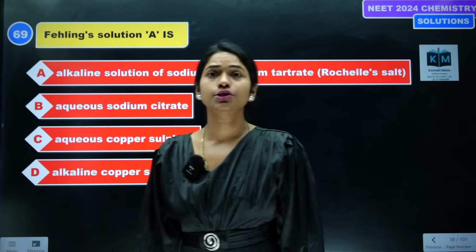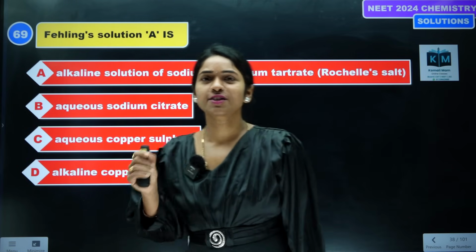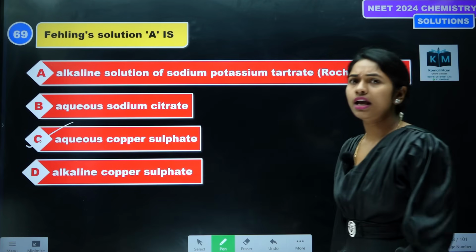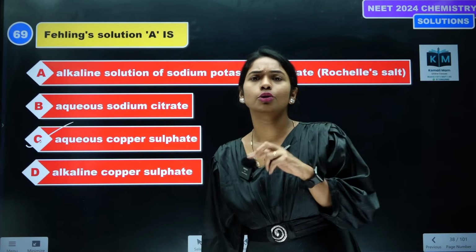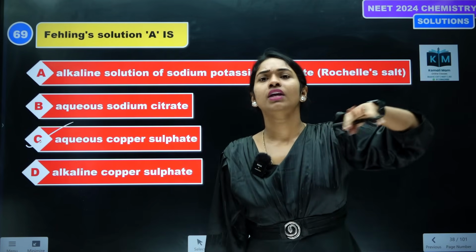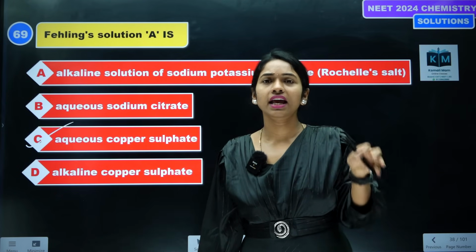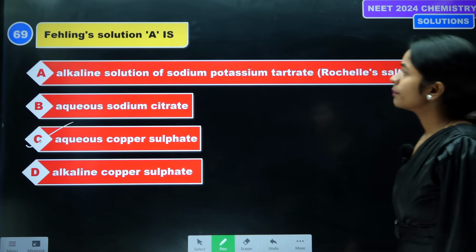Fehling's A solution is nothing but aqueous copper sulfate. All are from our running notes. Every question, except this 1 or 2 numerical applications, and other than that, that also came in choice. So no need to worry at all. 180 out of 180 you can get. Next one.